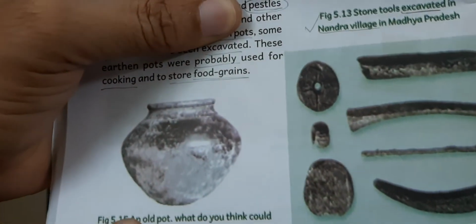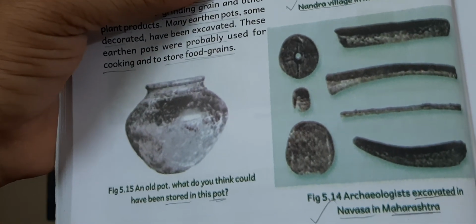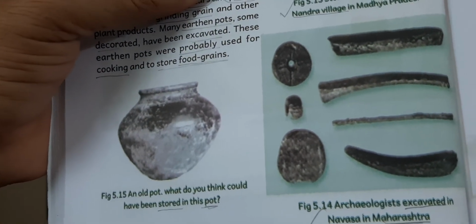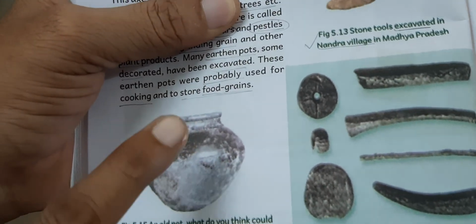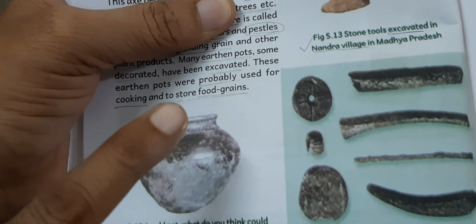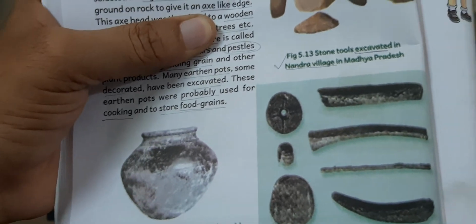Next, the earthen pot. Look at this, konda. In Telugu, konda. Earthen pot. Children, this earthen pot is used for storing food grains, to store water, etc. To cook the food also.